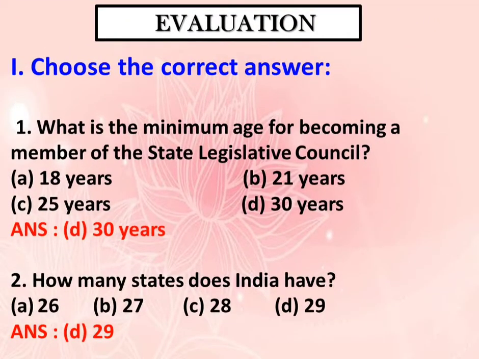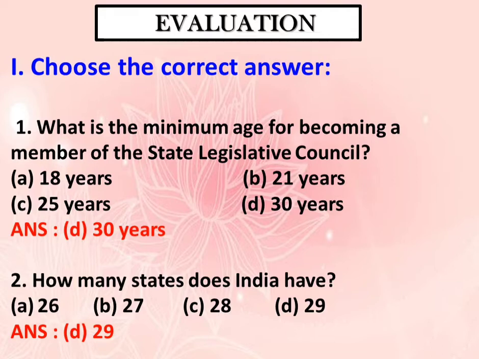First Roman letter. Choose the correct answer. Question number 1. What is the minimum age for becoming a member of the Legislative Council? Options are A. 18 years, B. 21 years, C. 25 years, D. 30 years. The answer is option D. 30 years.